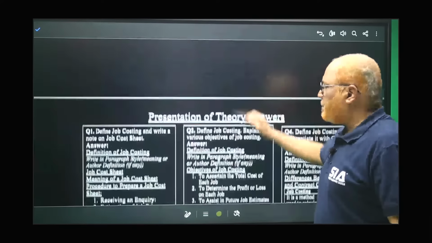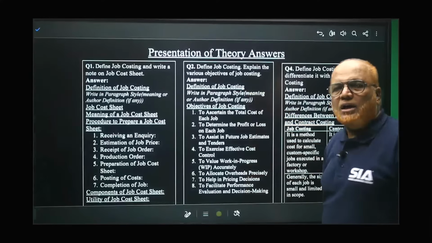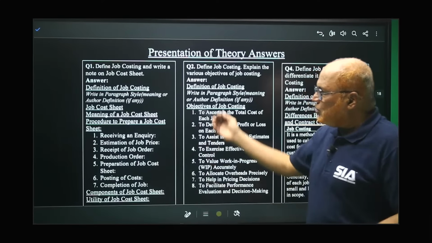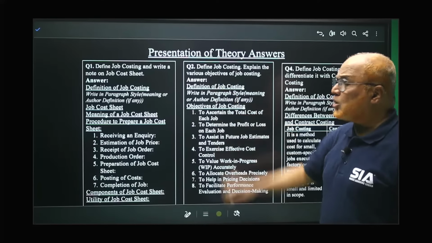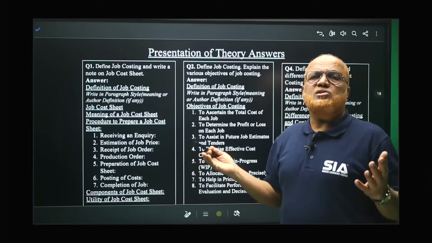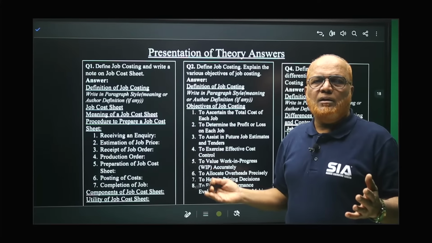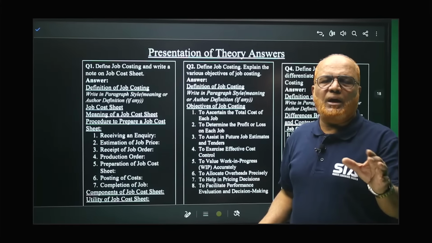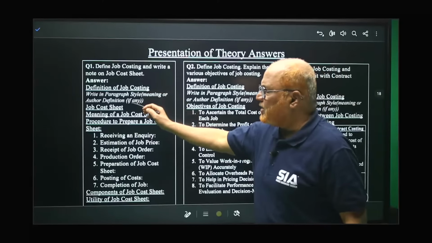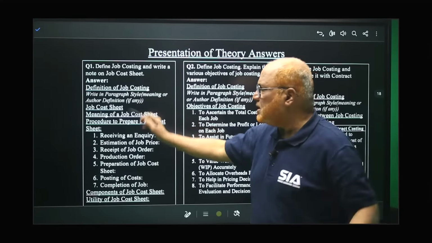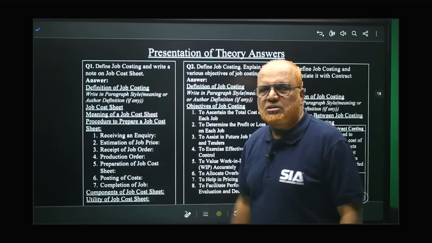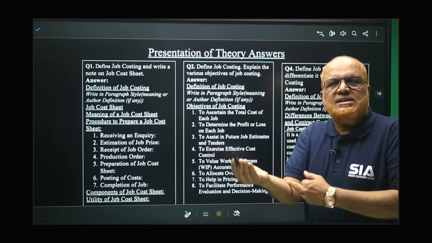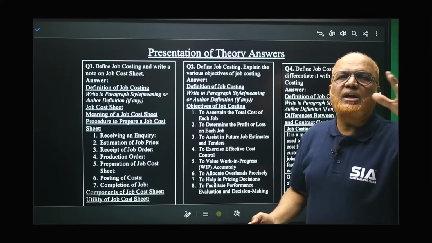Now, how to present the theory answer? I'm going to explain you here. Define job costing. Job costing is also one of the method of costing where the job is a unique job. Every job is a unique job. That definition you have to write in 2-3 sentences. Then meaning of job, cost sheet. Cost sheet is a statement of cost prepared for every job.